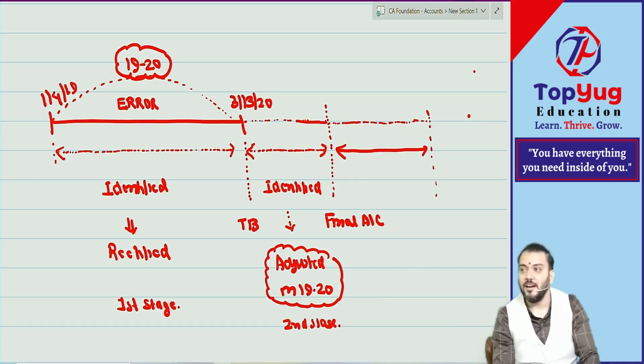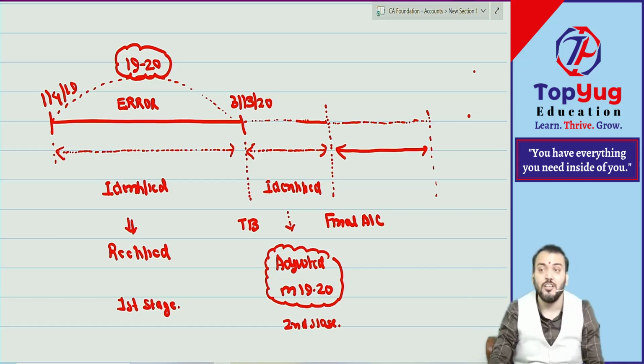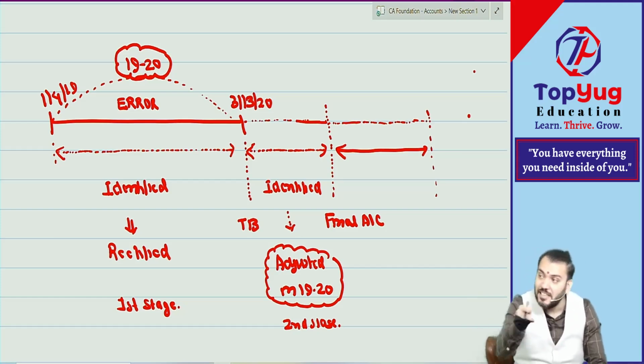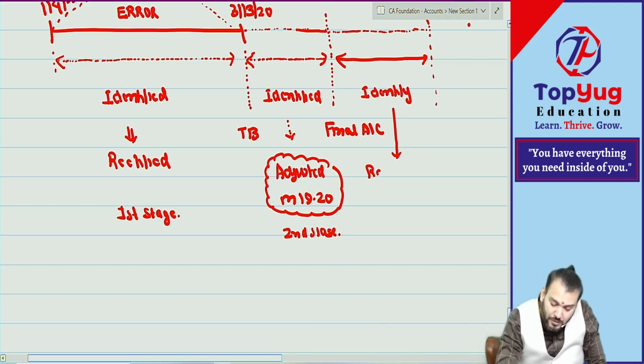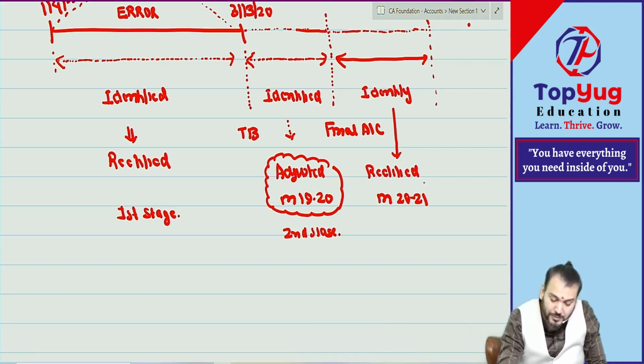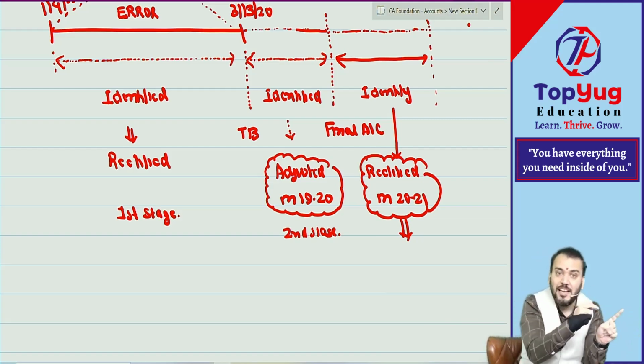No. Understood? Once final account is prepared, it is finalized now. After that finalization, you are identifying some error of 1920 in the next year. It is identified in next year. Can you correct it in 1920? No. So it means it will be rectified in which year? This will be rectified in 2021, and these items are known as prior period items. Means for the next year it becomes a prior period item.